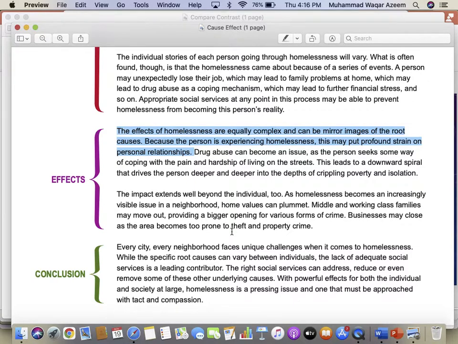Relationship. What you said at the end? Causes. Effects. Is there the word causes here? Oh yeah, the root causes. Yes, it is one of the words of causation. Any other? Effects. Effects is a word of causation. Okay. One more.